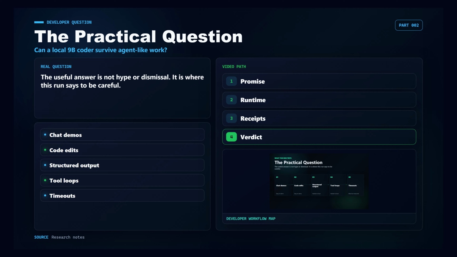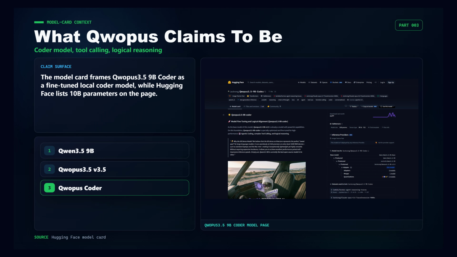By the end, the useful answer is not hype or dismissal. It is where this run says to be careful. The model page for Qwopus3.5 Coder describes it as a fine-tuned coder model based on Qwopus3.5 version 3.5. The card says it is optimized for agentic coding, tool calling, and logical reasoning. Hugging Face also lists a Qwen3.5 lineage, while the page reports a model size of 10B parameters. That is the promise side of the story.